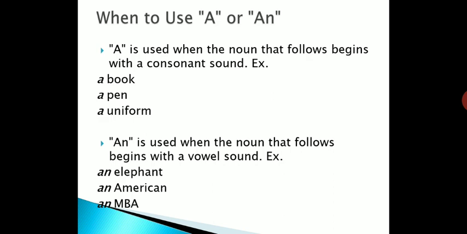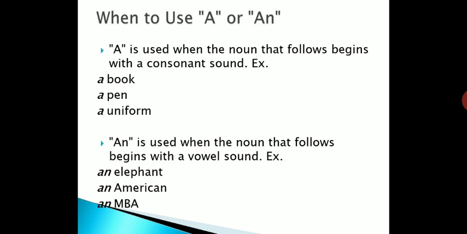When to use a or an? That is very important, because in your grammar, that is gap filling, editing or omission, this type of question can easily be asked. It can be asked like, in the paragraph they have used an, but you are supposed to use only a. You must know where we have to use a and where we have to use an.